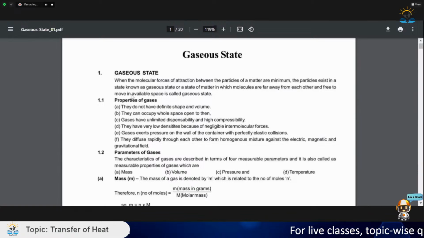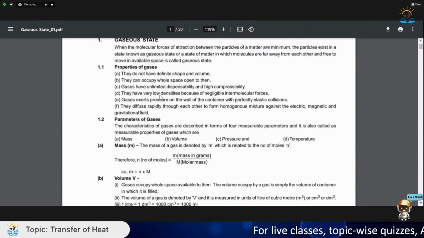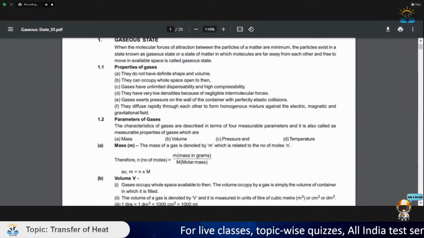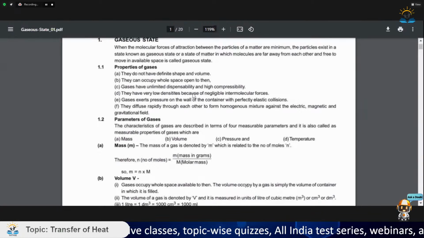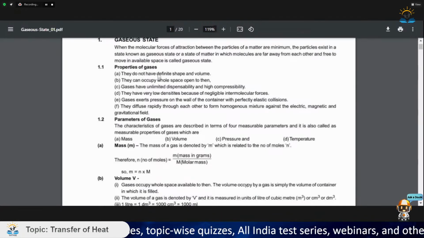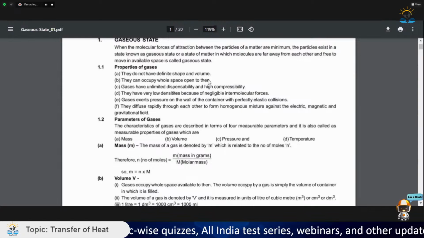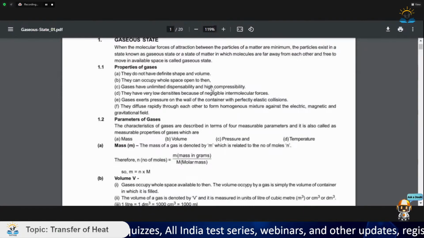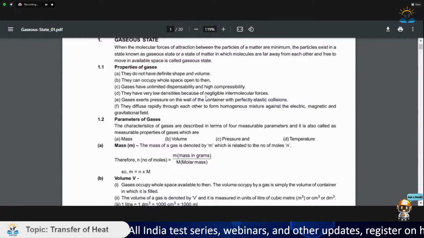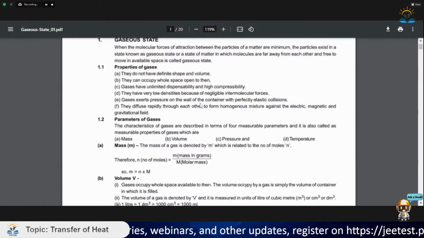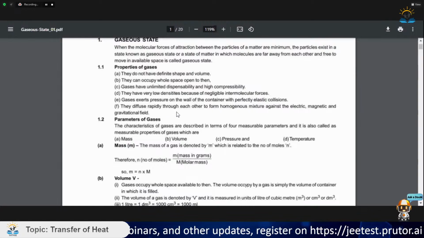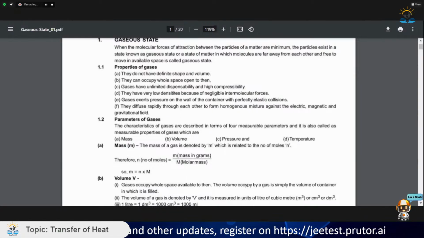So these are some basic things and properties of gaseous states that we know. So here are these six properties of gases. What they say: they do not have definite shape and volume. They occupy space, unlimited dispensability, high compressibility, low densities with negligible intermolecular forces. Gases exert pressure on the walls. They diffuse rapidly through each other to form homogeneous mixtures. So these were some of the properties that we already know.